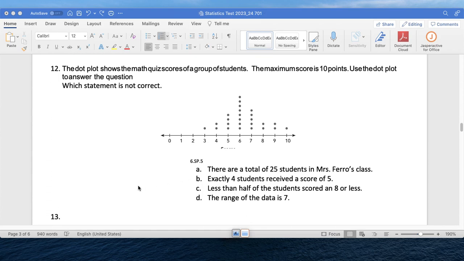12. The dot plot shows the math quiz scores of a group of students. The maximum score is 10 points. Use the dot plot to answer the question. Which statement is not correct? A, there are a total of 25 students in Mr. Farrow's class. B, exactly 4 students received a score of 5. C, less than half of the students scored an 8 or less. D, the range of the data is 7.